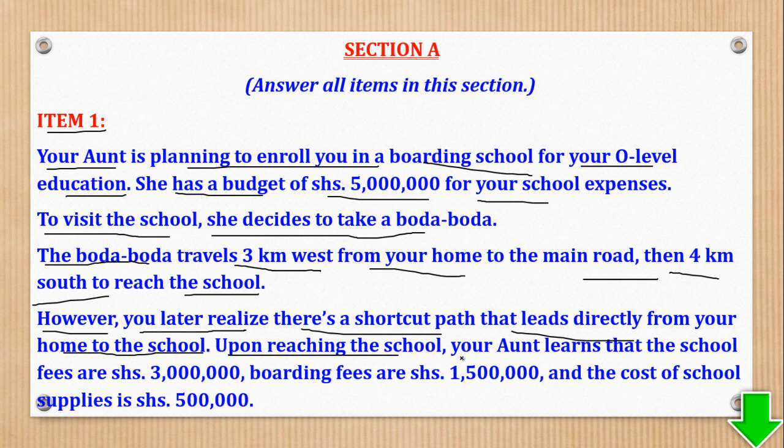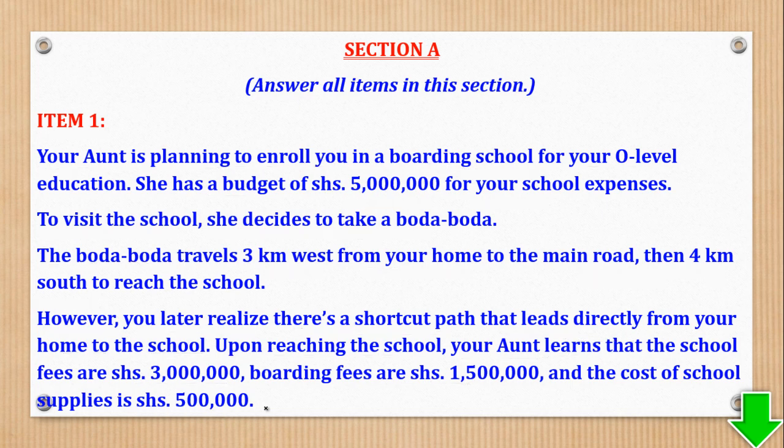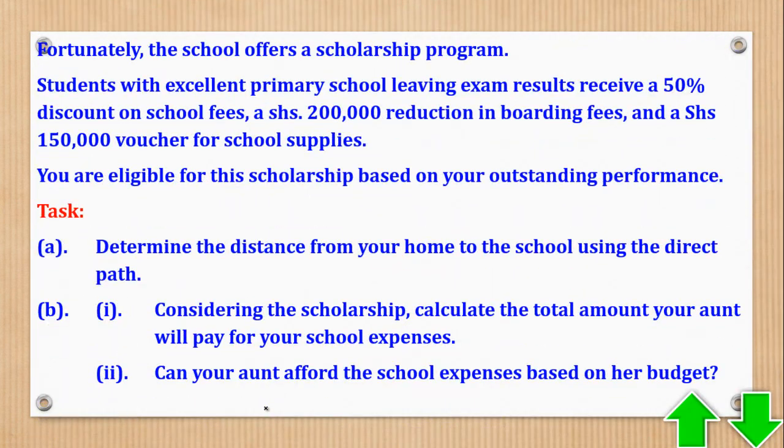Upon reaching the school, your aunt learns that the school fees are shillings 5 million, the boarding fees are shillings 1.5 million, and the cost of school supplies is shillings 500,000. Fortunately, the school offers a scholarship program.